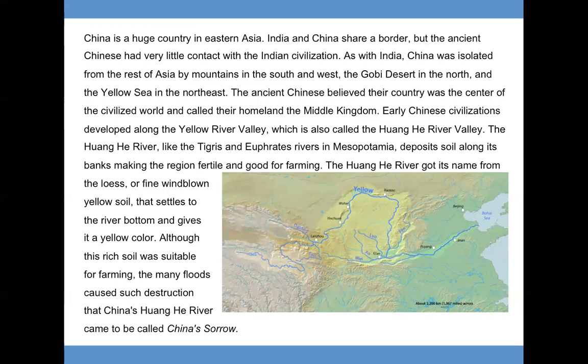Early Chinese civilizations developed along the Yellow River Valley, which is also called the Huanghe River Valley. The Huanghe River, like the Tigris and Euphrates rivers in Mesopotamia, deposits soil along its banks, making the region fertile and good for farming. The Huanghe River got its name from the loess, or fine windblown yellow soil, that settles to the river bottom and gives it a yellow color. Although this rich soil was suitable for farming, the many floods caused such destruction that China's Huanghe River came to be called China's Sorrow.